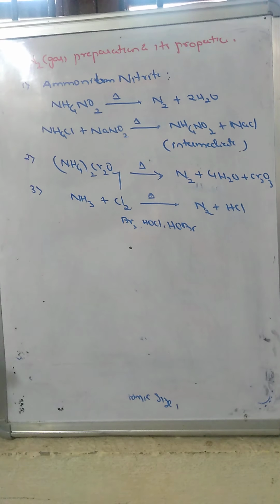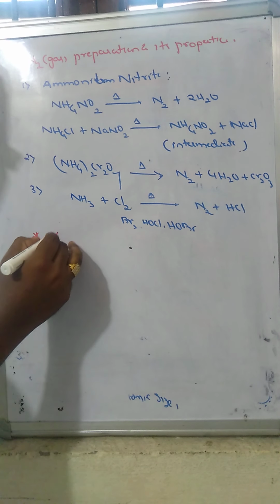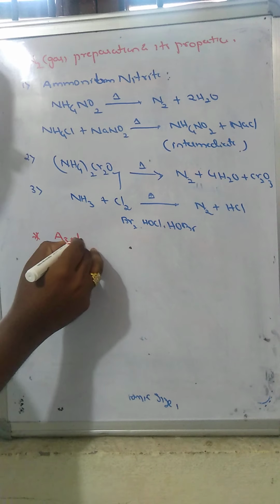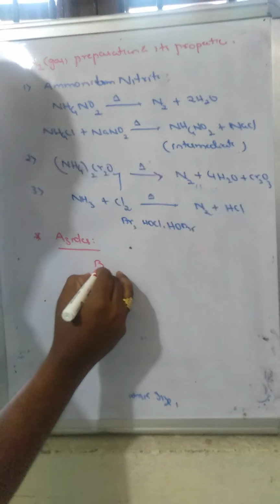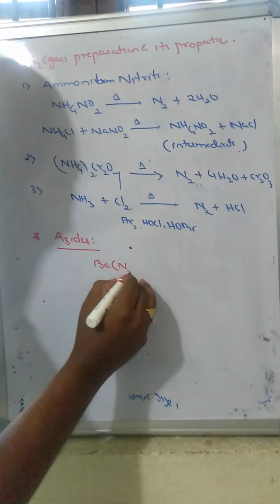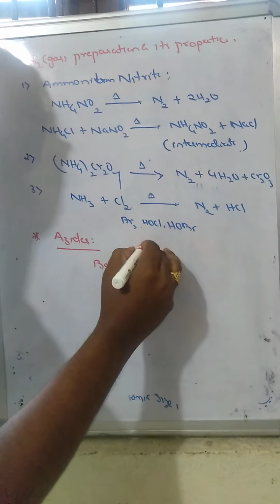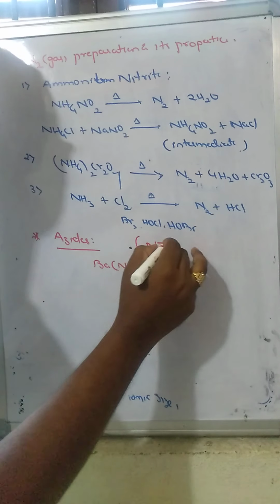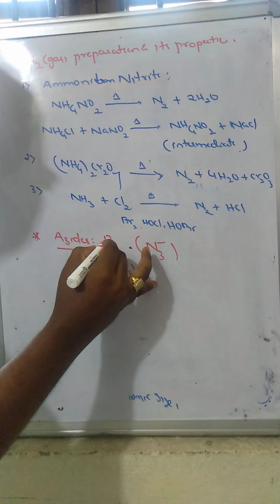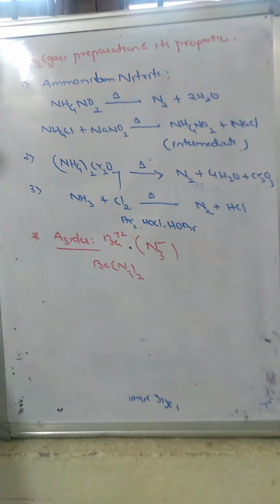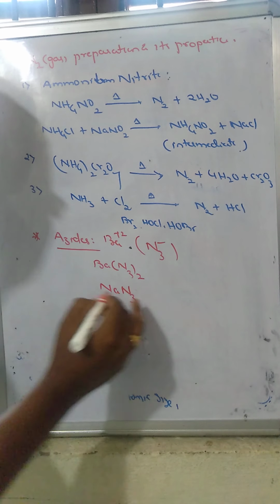The purest form of nitrogen is produced by heating of azides, metal azides. We will take barium azide. The azide ion is N3 minus. Now the barium charge is +2. Or we will take sodium azide, NaN3.